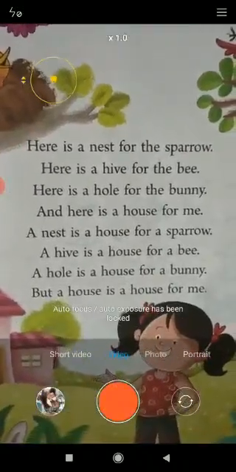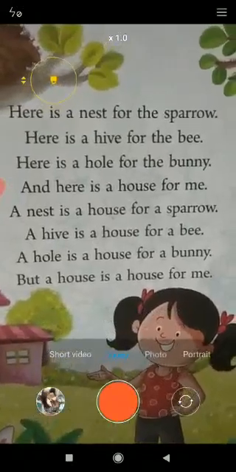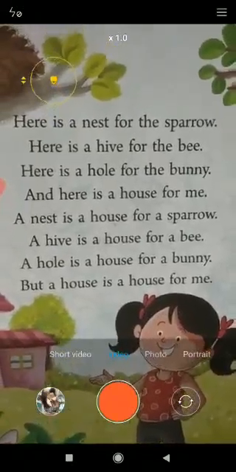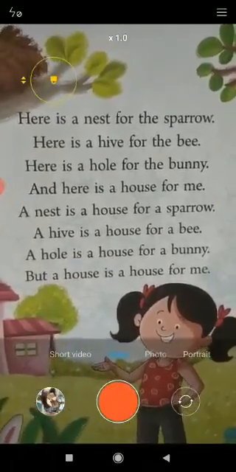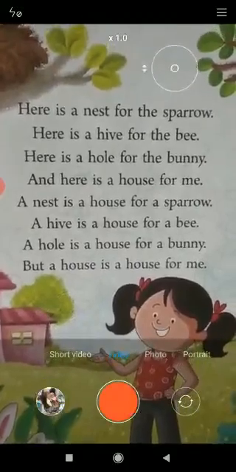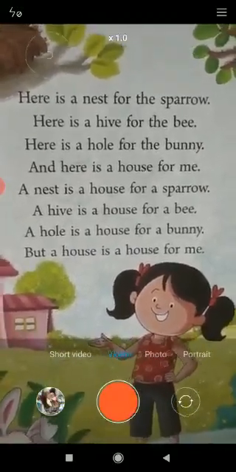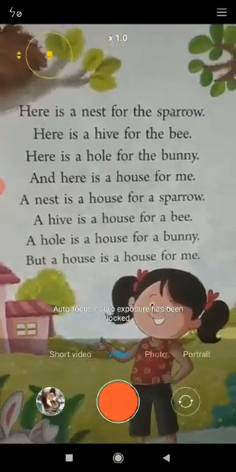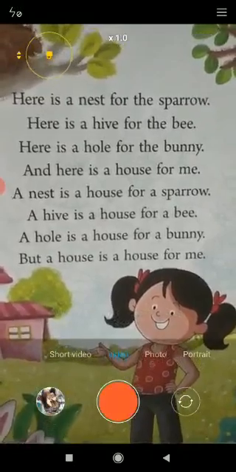Here is a nest for the sparrow. Here is a hive for the bee. Here is a hole for the bunny, and here is a house for me. A nest is a house for a sparrow. A hive is a house for a bee. A hole is a house for a bunny, but a house is a house for me.